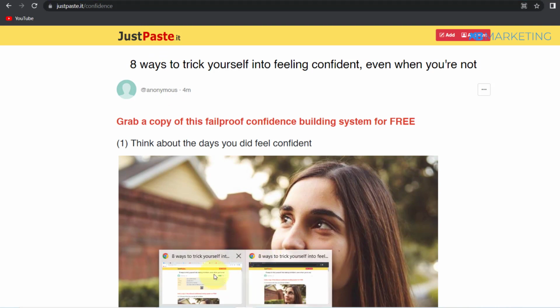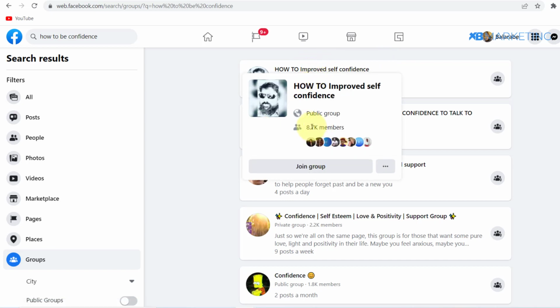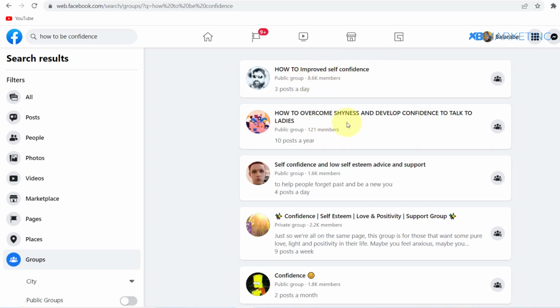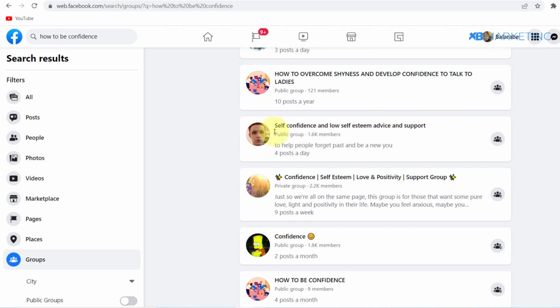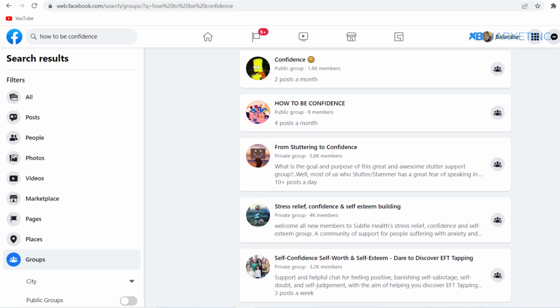Basically, you want to go over to Facebook and type in how to be confident. You can see there are a lot of groups that you can join right here. This one has almost 9,000 members in this group. If you scroll down, you can see a lot of smaller groups as well that you can join. You can see this one has 1.8, this one has 2.2. So there are a lot of groups that you can join in this niche.